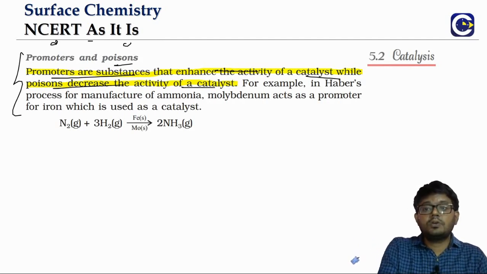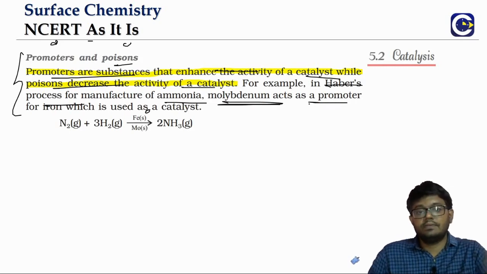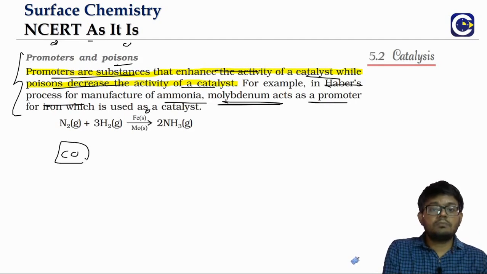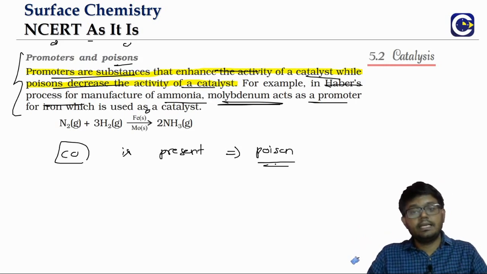Like in the Haber's process for the manufacture of ammonia, we use iron as a catalyst. Molybdenum will be added as a promoter, meaning it will enhance the activity of the catalyst. At the same time, if carbon monoxide is present in the Haber's process, it will act as a poison, meaning it will reduce the activity of the iron catalyst.